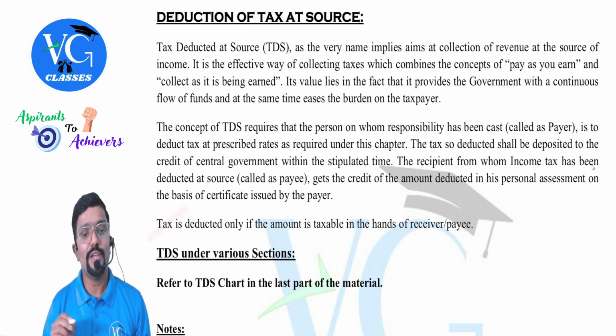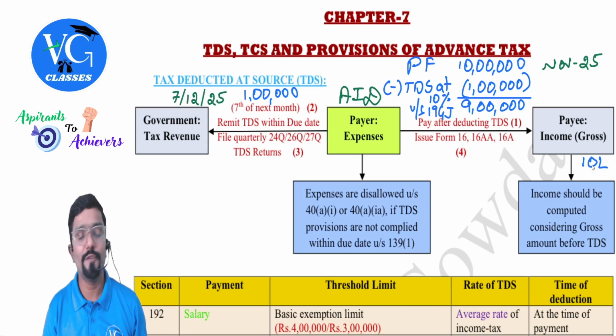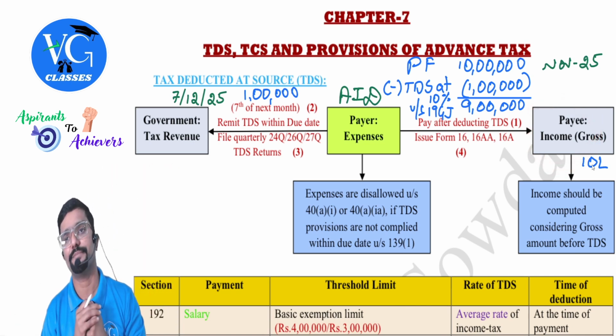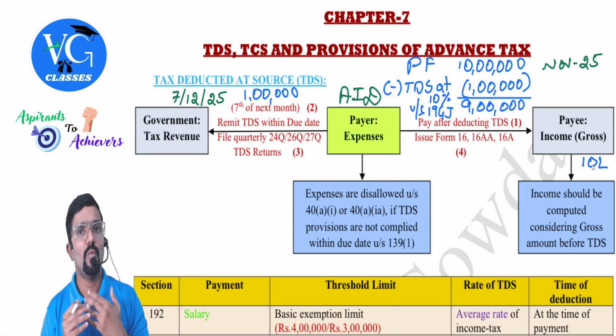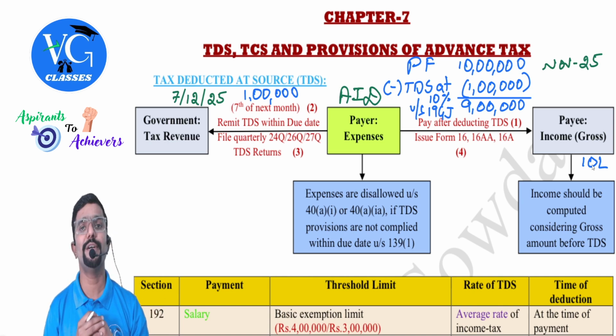Tax is deducted only if the amount is taxable in the hands of receiver or payee. Now, guys, when should payer deduct TDS? Only if whatever I am paying you is taxable for you. Assume I am paying you 2 lakh, which is exempt in your hands. Should I deduct TDS? No, not required. I repeat, whatever payer is paying, if it is exempt in the hands of payee as per Income Tax Act, should the payer deduct TDS? No, the payer should not deduct TDS, guys.